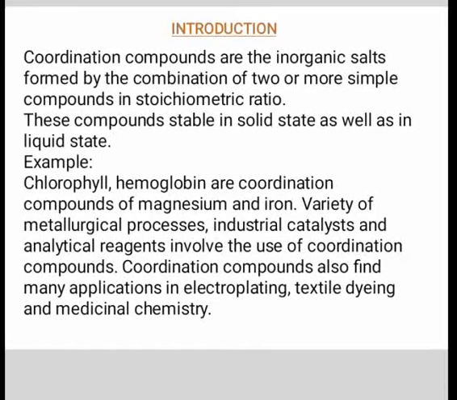In the formation of coordinate complexes, apart from transition metals and their ions, some other metals are also included. Chlorophyll, hemoglobin and vitamin B12 are coordination compounds of magnesium, iron and cobalt respectively.